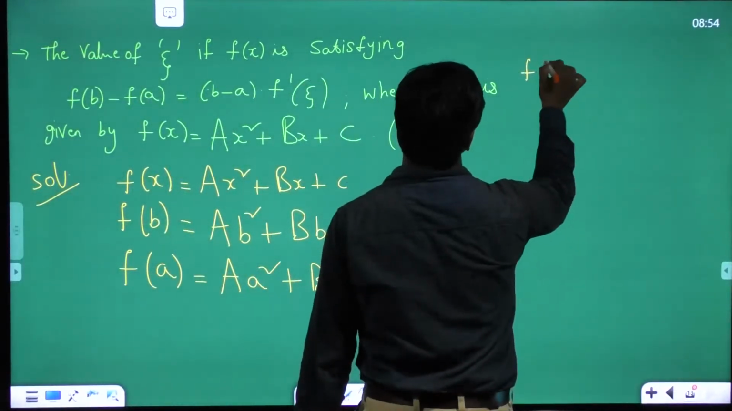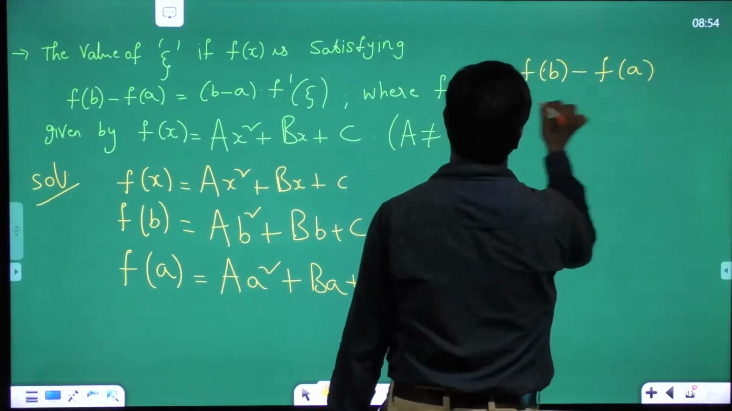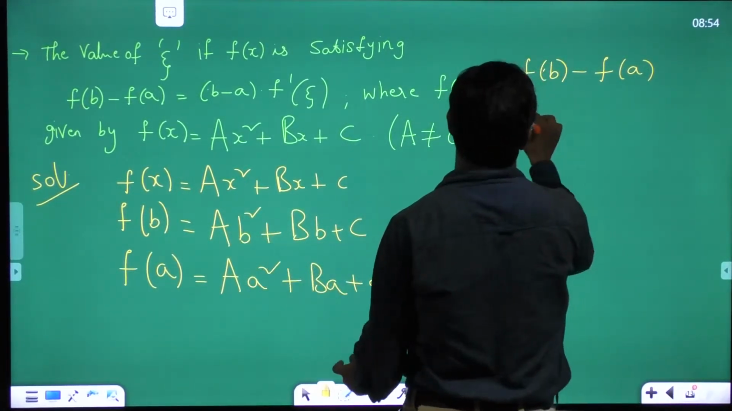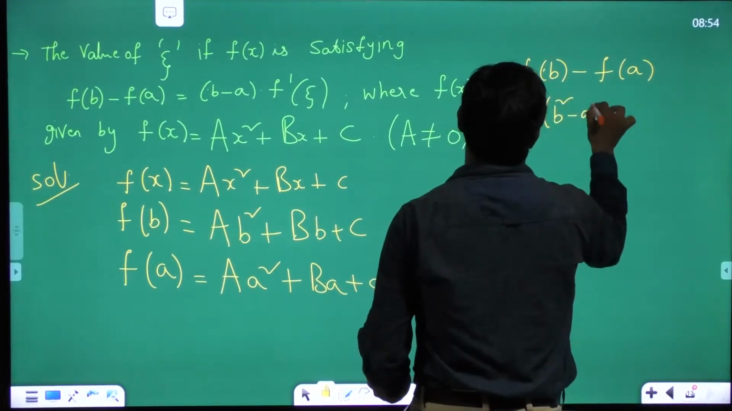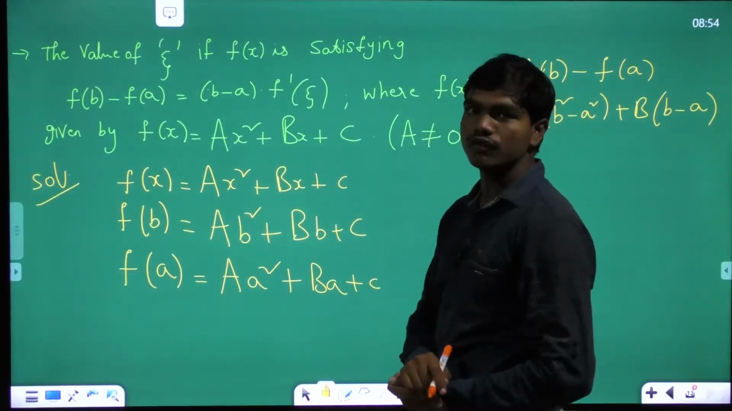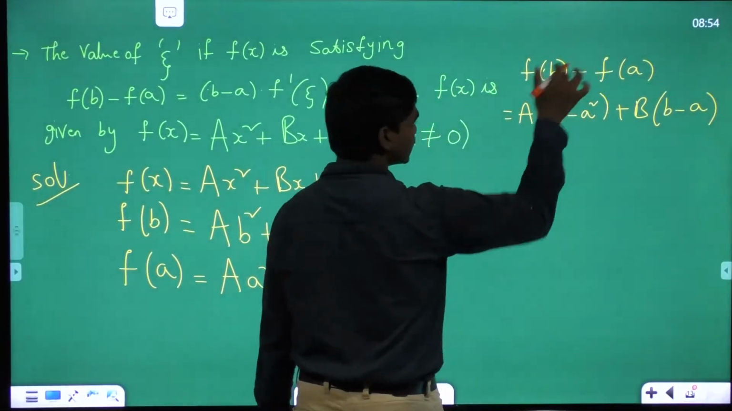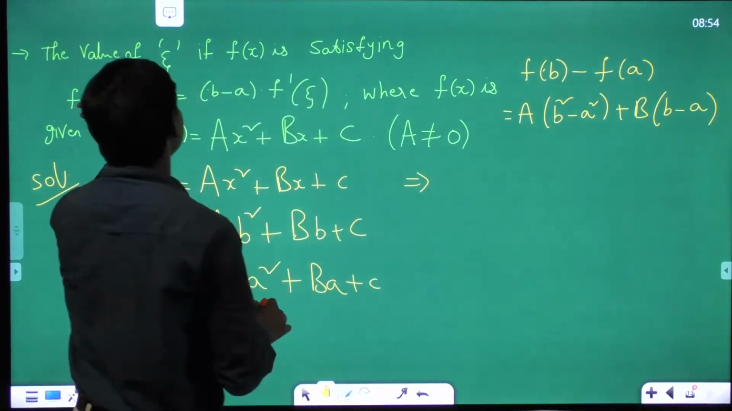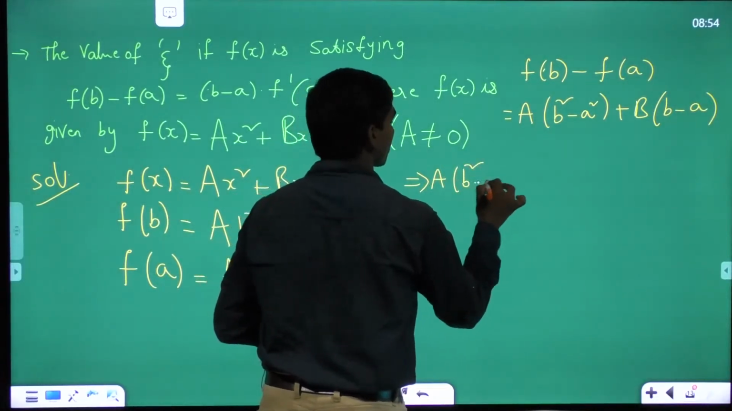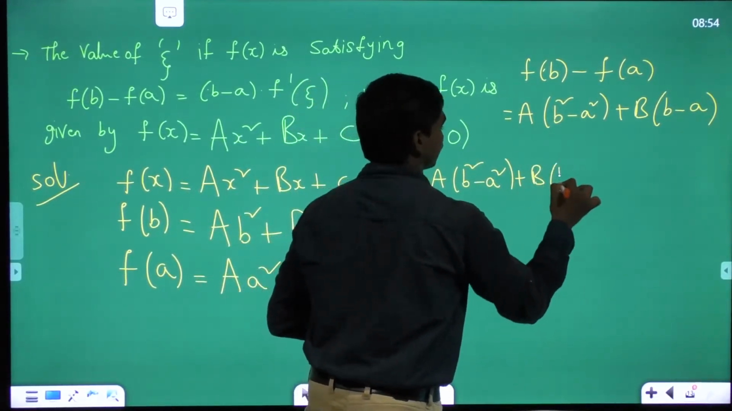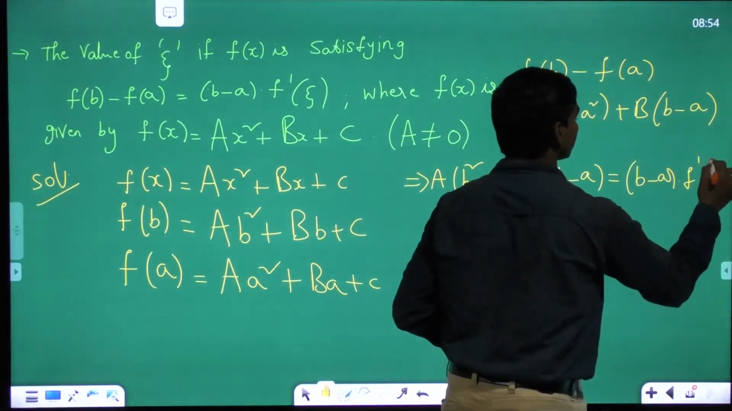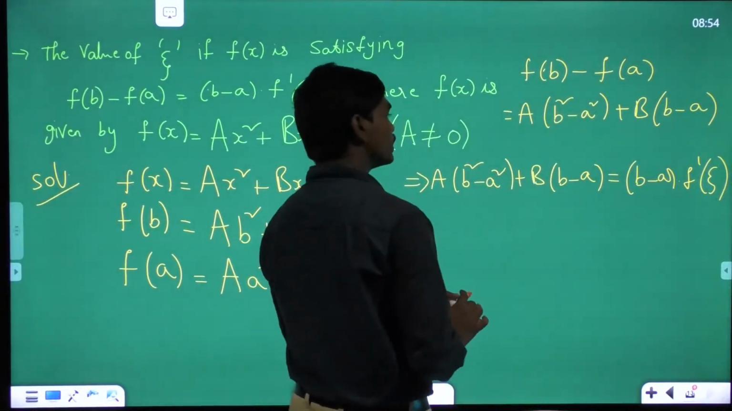F of b minus f of a is equal to, see carefully, this lower term getting subtracted from this upper term, which means a into b square minus a square plus b into b minus a, and of course both c's get cancelled off. Correct? So this is the value of f of b minus f of a, and it's given in the function. This f of b minus f of a is the same as b minus a into f dash of zeta, which means f of b minus f of a, which is basically this value, is given as b minus a into f dash of zeta. Correct?